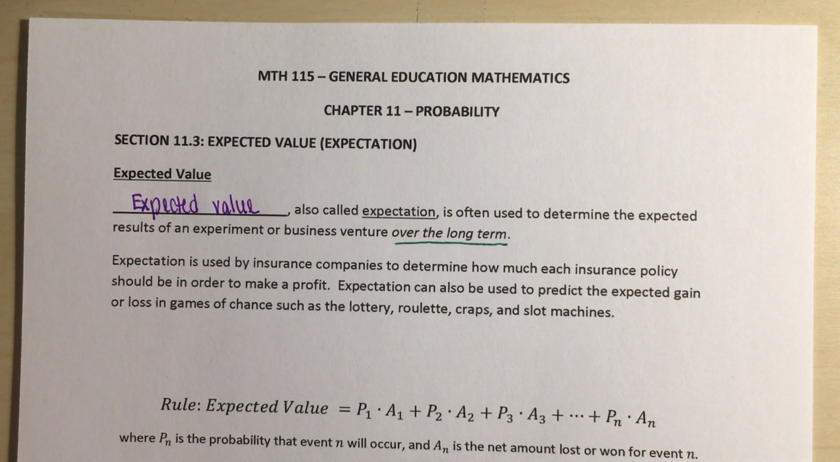Expectation is used by insurance companies to determine how much each insurance policy should be in order to make a profit. It can also be used to predict the expected gain or loss in games of chance such as lottery, roulette, craps, and slot machines.